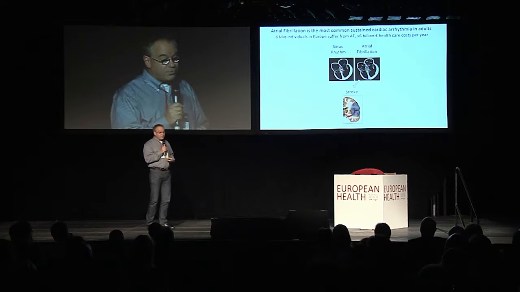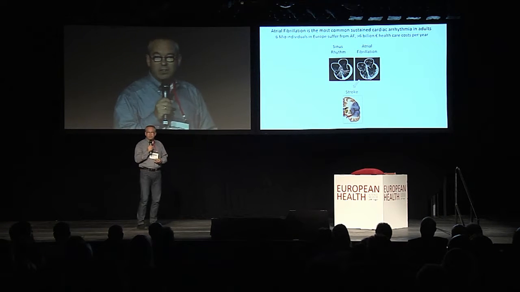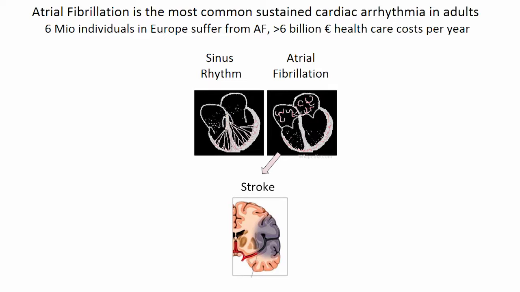Now, during atrial fibrillation, the upper chambers of the heart do not contract regularly as during normal sinus rhythm, but they are activated in a chaotic fashion. And this increases the risk for blood clot formation in the atria, and this can potentially cause strokes. In fact, atrial fibrillation is the most important cause for strokes.